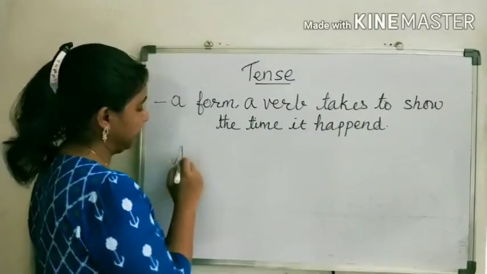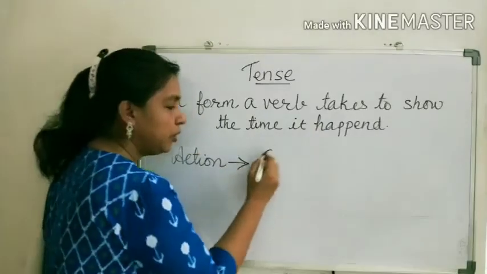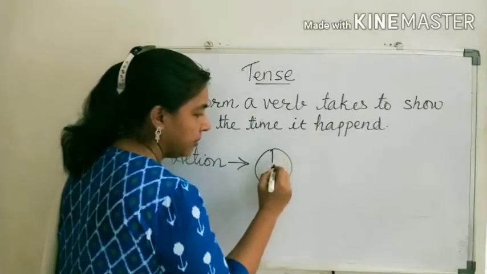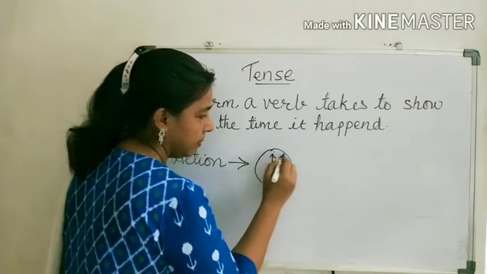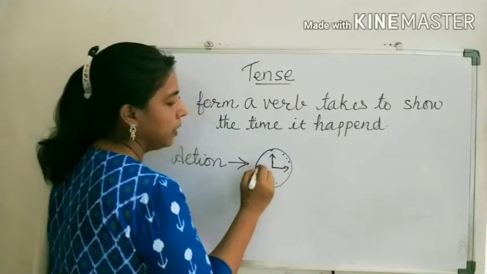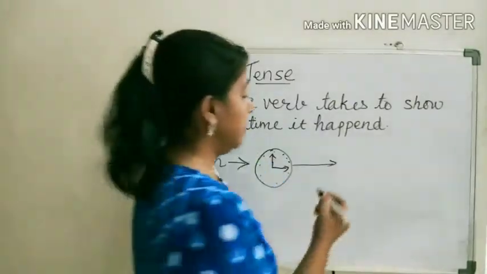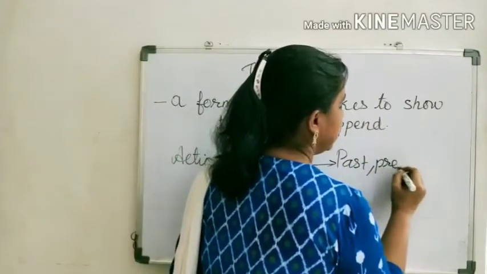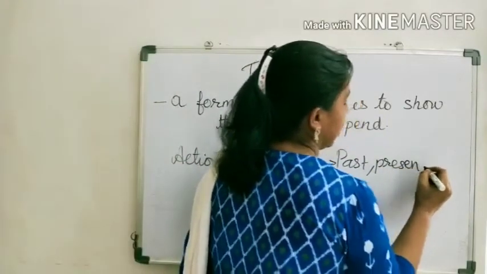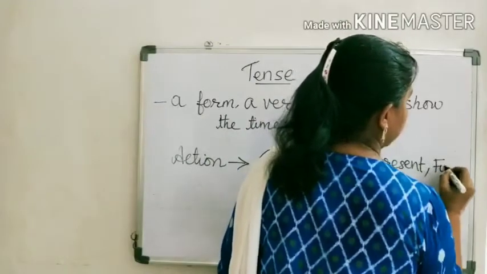An action, okay, with respect to time, could be past, present, or future.